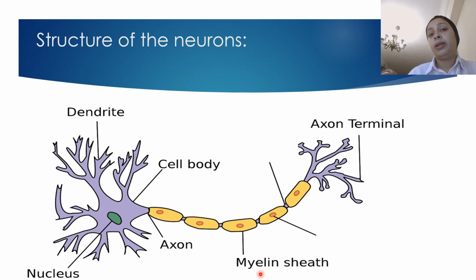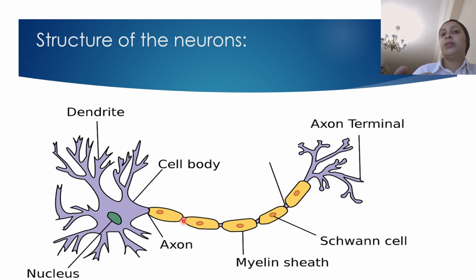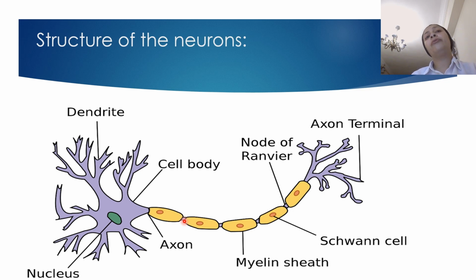It is called myelin sheath. Okay, this myelin sheath is made of Schwann cell. Okay, the myelin sheath here made from Schwann cell, the yellow or the orange one here. These are Schwann cells. Between the Schwann cells, you can see there are gaps here between the Schwann cells. It's called nodes of Ranvier.